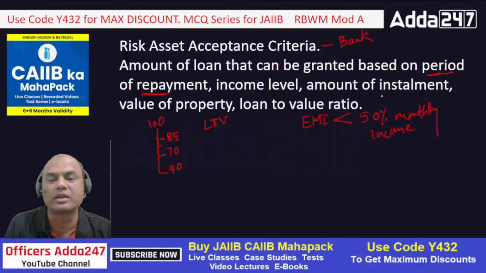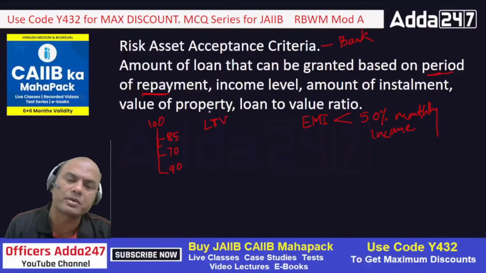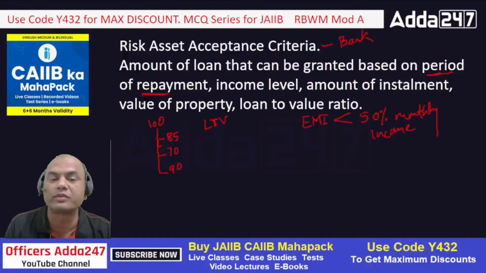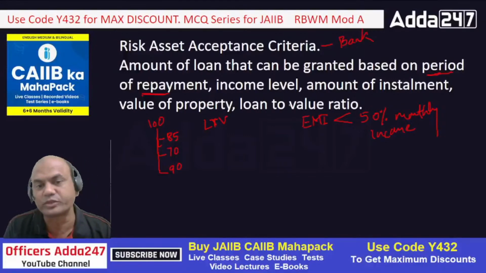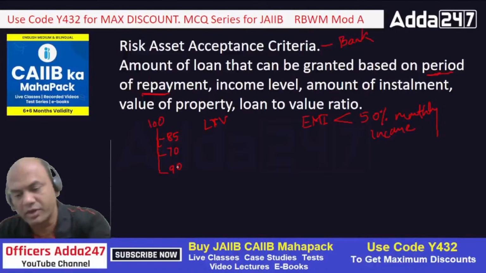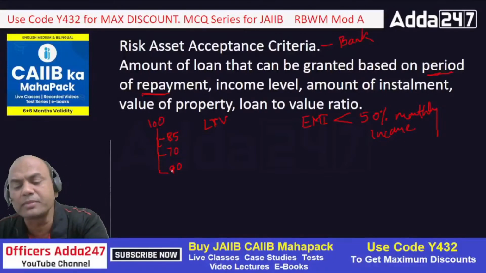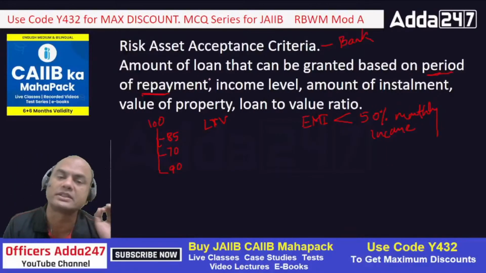Amount of installment. What is the amount of installment? It's the same as this 50% rule. Value of the property and loan to value ratio: what is the value of that property in the market, and what is the LTV ratio which you are giving? So these are the basics which we should always check while disbursing or sanctioning any loan.